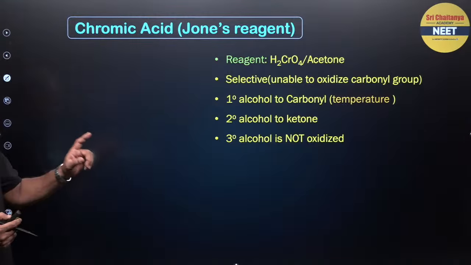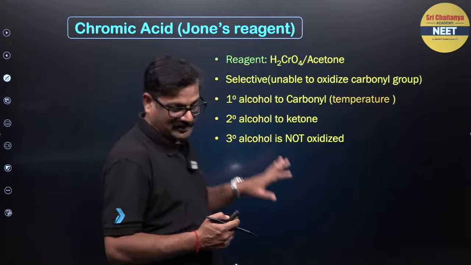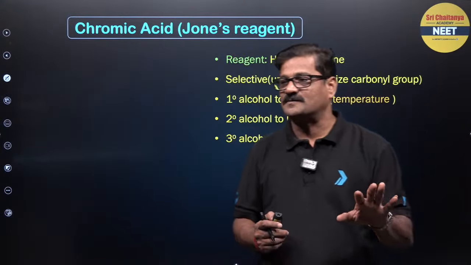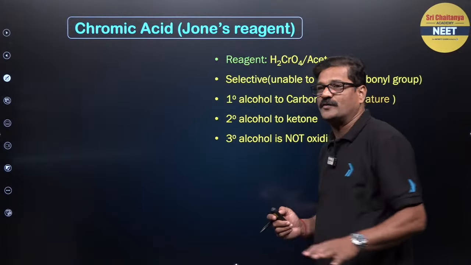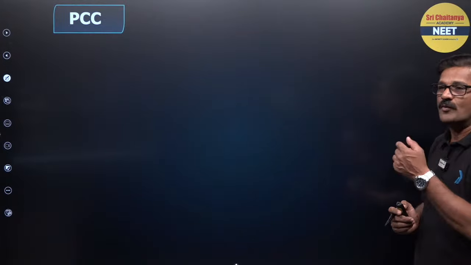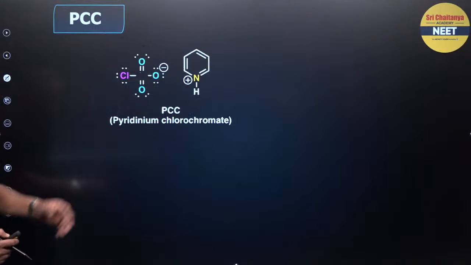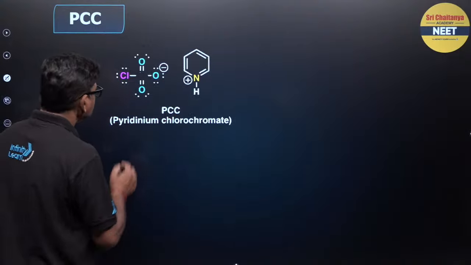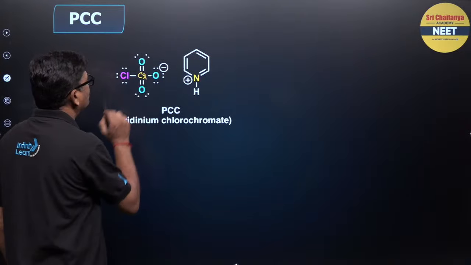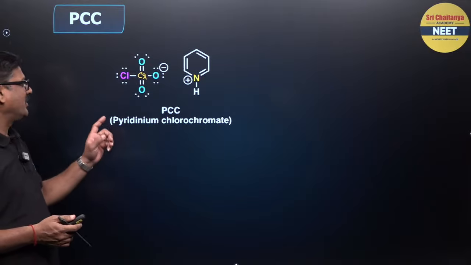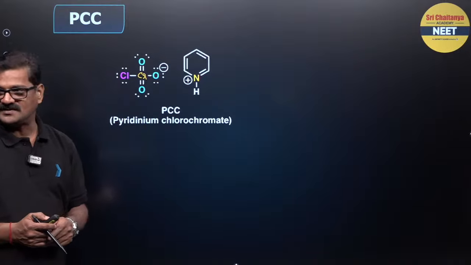And you can see this is temperature dependent. I want to compare. Whenever oxidation reactions come, you will have a lot of confusion here. Don't worry, I will give you. What is this? PCC, pyridinium chlorochromate. So this PCC, pyridinium chlorochromate, its structure comes like this. This is chromium. Okay. And the structure of pyridinium chlorochromate is like this.